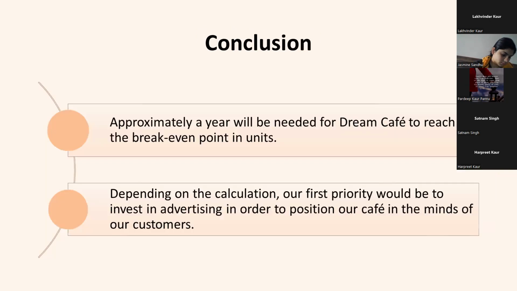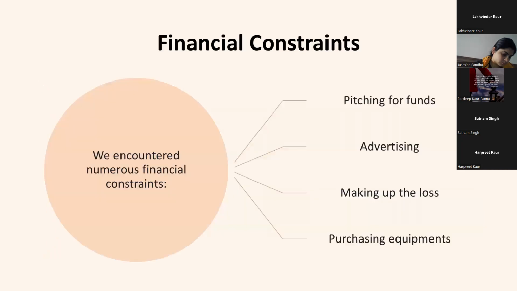In terms of financial constraints, we faced different types of problems, like pitching for funds and explaining our business plan to investors, which was a challenging task due to the numerous competitors in the industry. Advertising was also a difficult task, as it required a lot of funding and time on the part of the advertiser. The biggest challenge was making the right decisions and making up for losses in order to at least keep the business going. As part of that, we had to purchase several machines, which was an expensive and challenging task for us.